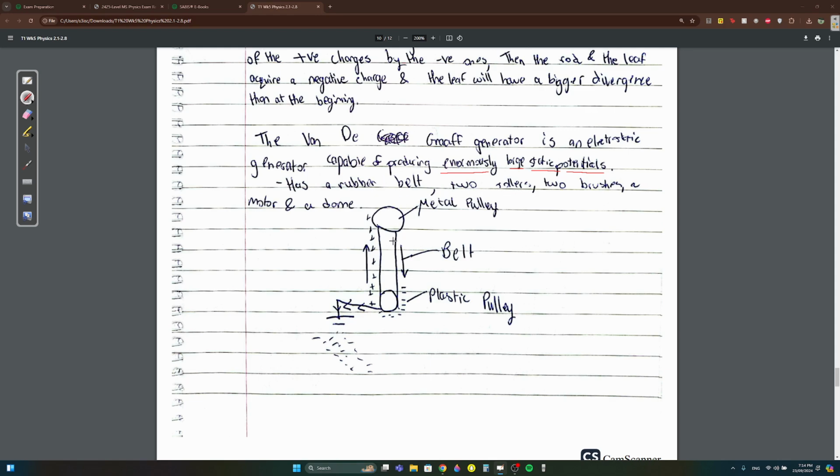What happens? You have the rubber belt. It flows and there's friction on the belt. When there's friction, electrons are being released. They release these electrons outside and it continues flowing with only positive charges. These positive charges reach the dome up here and all build up at the top in the dome.